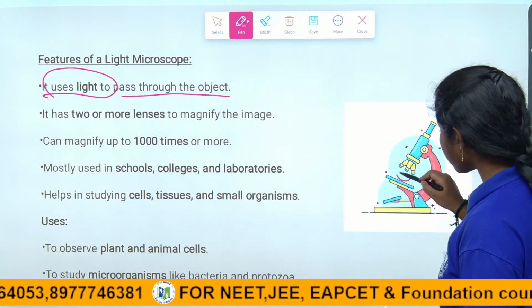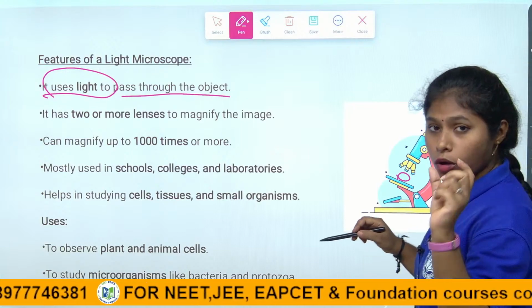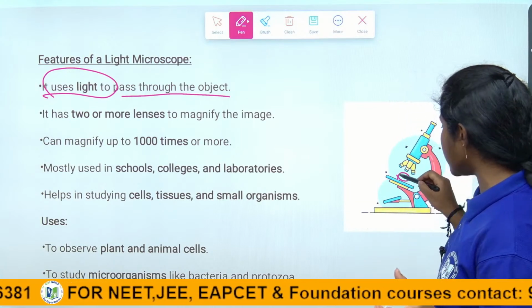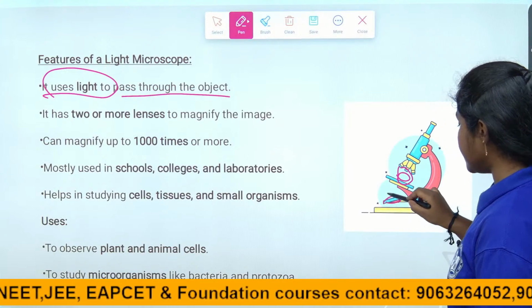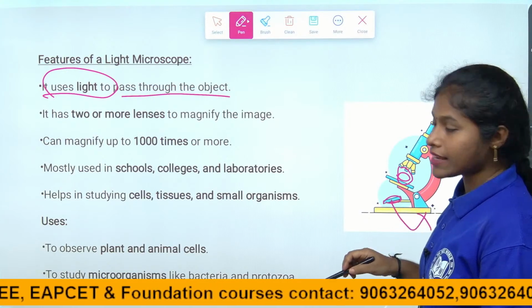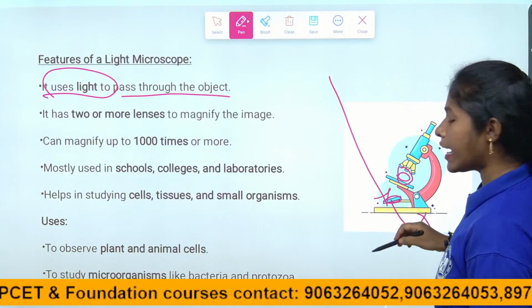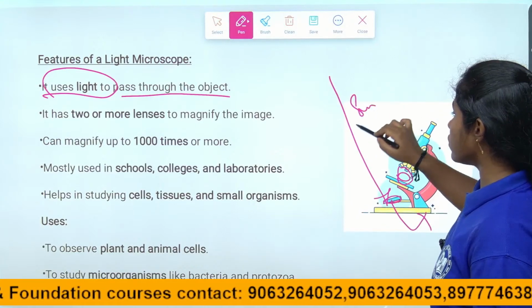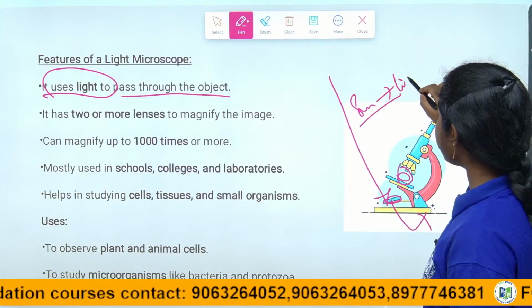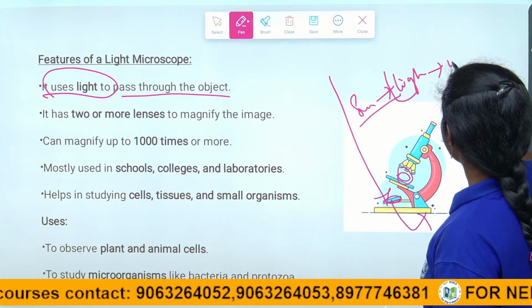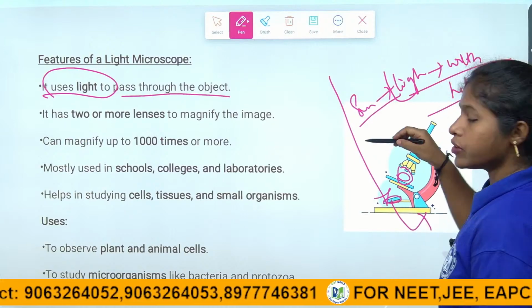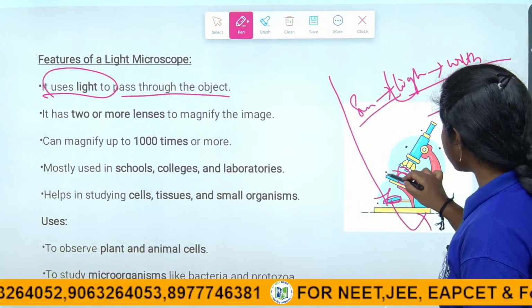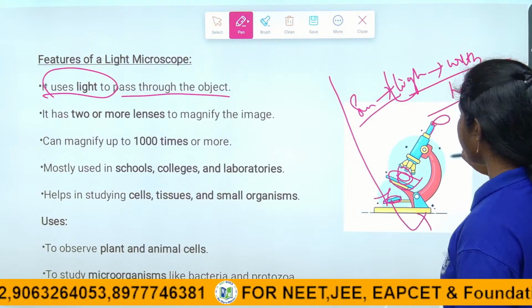The place where we put the object or the slide, we see it in a clear way through the magnifying glass, with the help of sunlight or light from electricity. Through that we can see the objects with our naked eye, right children.